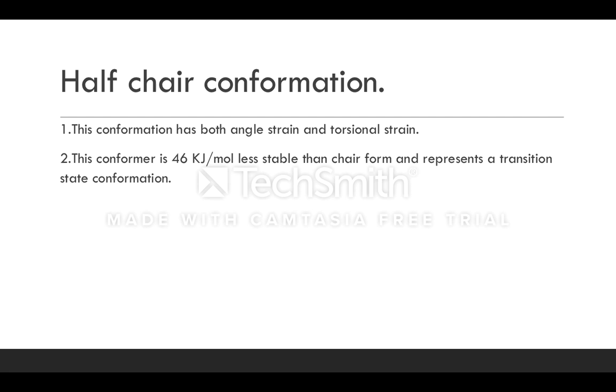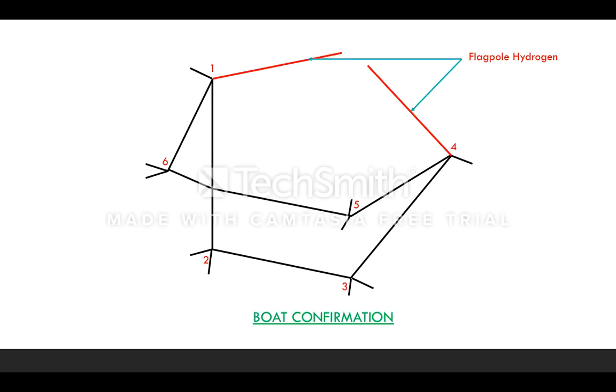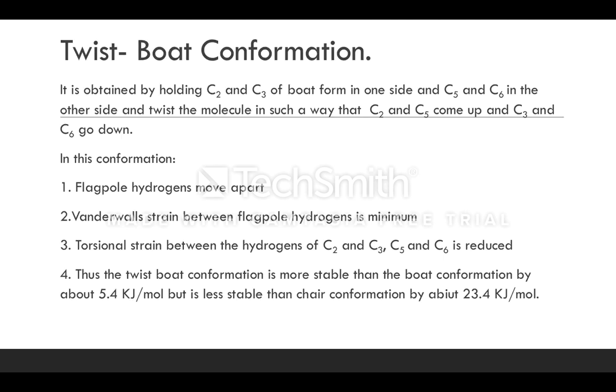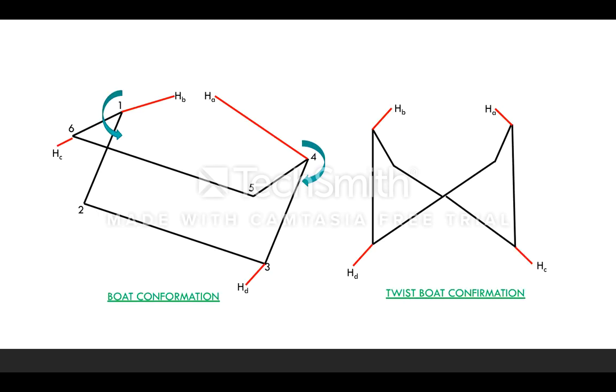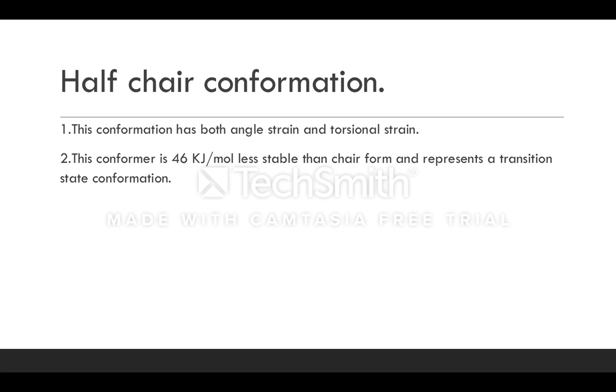So in the chair form, there is no angle strain, no van der Waals strain and no torsional strain. And coming to the boat form, it is in the eclipsed conformation. In the boat form, the flagpole hydrogens are present, so van der Waals interaction is present and torsional strain is present, but angle strain is absent. And coming to the twist boat conformation, the flagpole hydrogens are moving apart, so van der Waals interaction is minimum, and torsional strain is also minimum. And coming to the half chair conformation, it is represented in the form of the transition state.